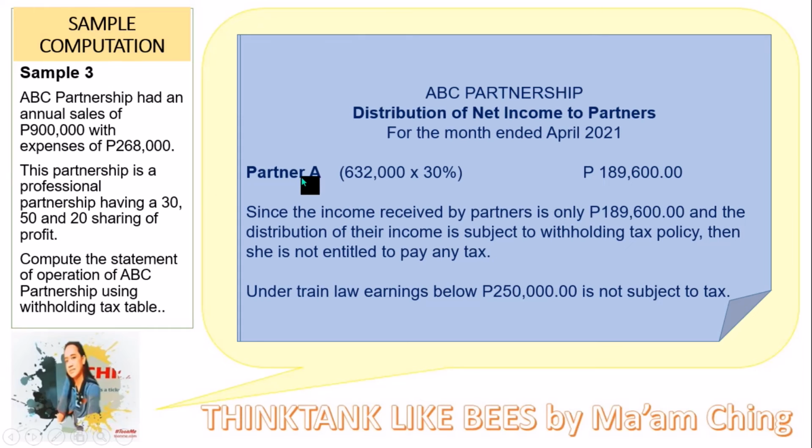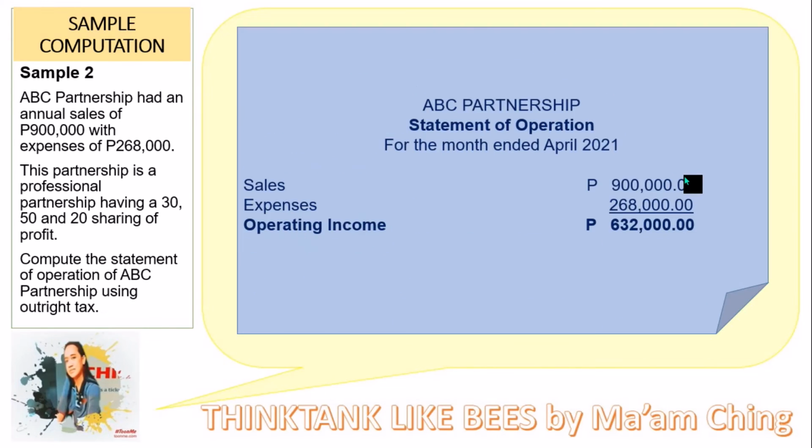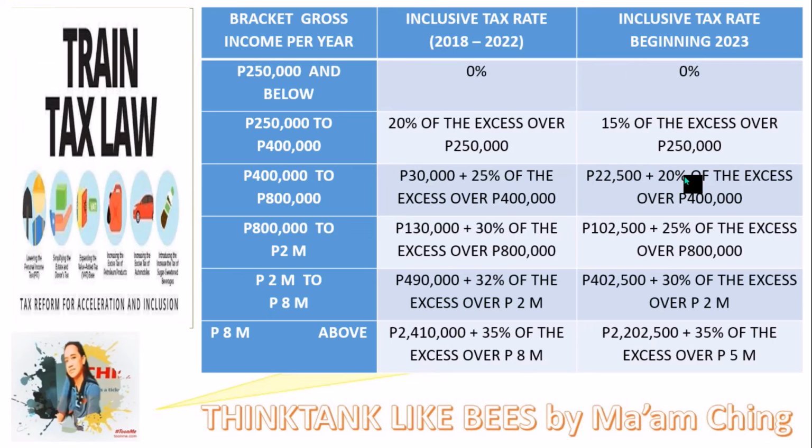So we have partner A: 632,000 times 30%. So the share of partner A is 189,600 pesos. If we take a look at the tax table, the minimum bracket is 250,000 up.